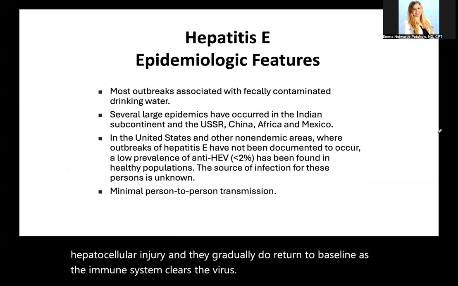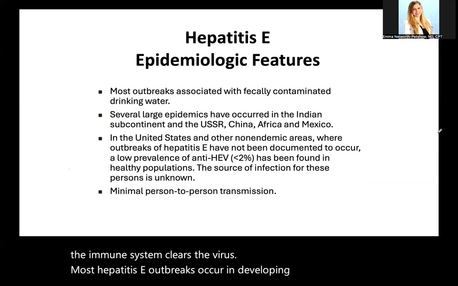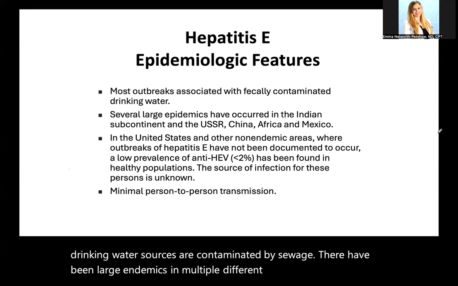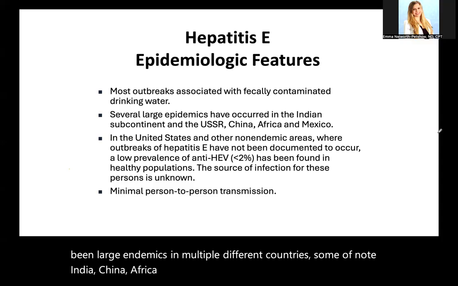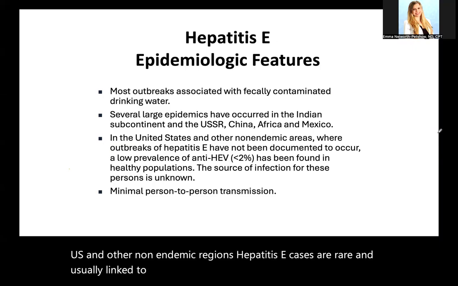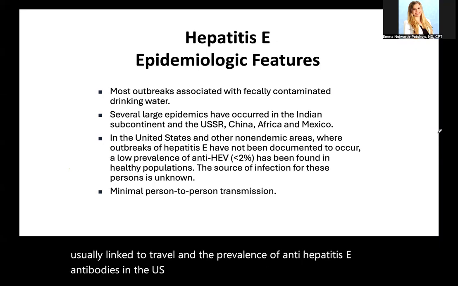Most hepatitis E outbreaks occur in developing regions where drinking water sources are contaminated by sewage. There have been large epidemics in multiple different countries, some of note India, China, Africa, Mexico, even parts of Russia, USSR. In the US and other non-endemic regions, Hepatitis E cases are rare and usually linked to travel. And the prevalence of anti-hepatitis E antibodies in the US is low, under 2%, and transmission between people is very minimal.